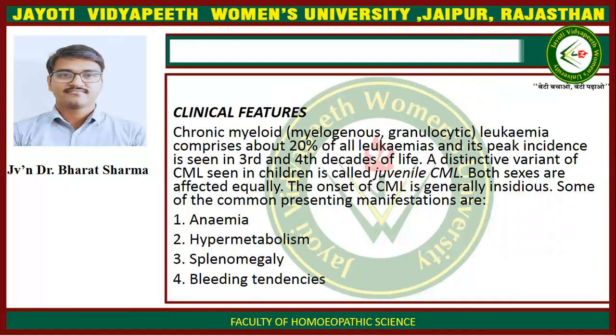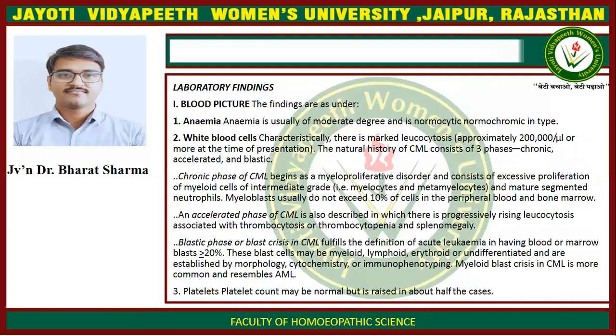Clinical features. Chronic myeloid leukemia comprises about 20% of all leukemias and its peak incidence is seen in the third and fourth decade of life. A distinct variant of CML seen in children is called juvenile CML. Both sexes are affected equally. The onset of CML is generally insidious. Some of the commonly presenting manifestations are anemia, hypermetabolism, splenomegaly, and bleeding tendencies.